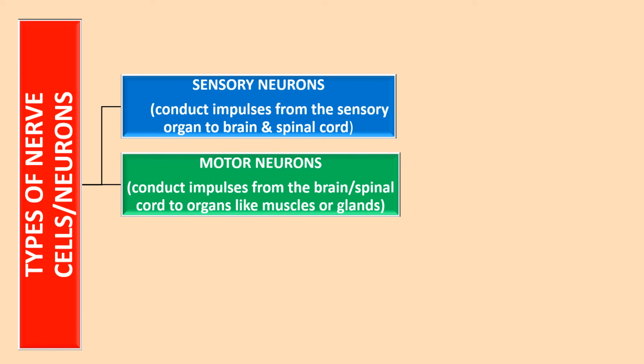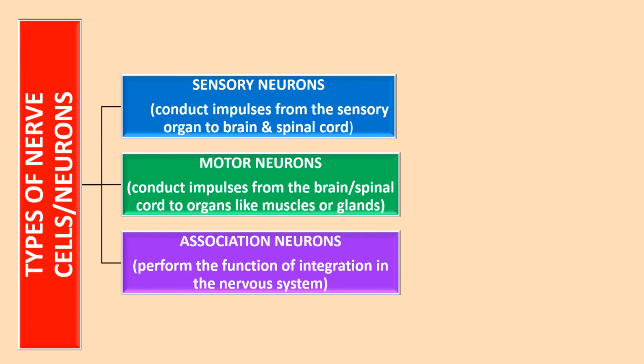Opposite is the motor neuron. The motor neuron conducts impulses which are taken by the sensory organs to the brain. Now the motor neuron takes those impulses from the brain or the spinal cord to organs like the muscles or the glands, to help the muscle or the gland to move, to do the action that is required. And then we have association neurons, which perform the function of integration, the coming together of the nervous system. So that is how, because of the sensory, motor and association neurons, our nervous system works perfectly well.